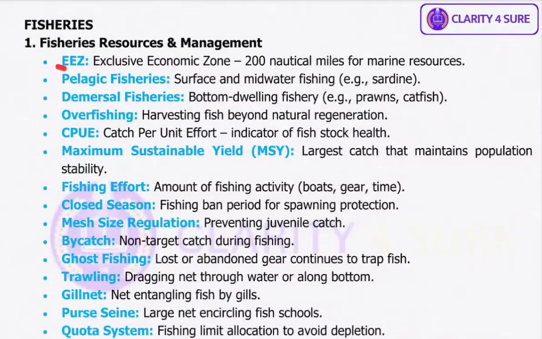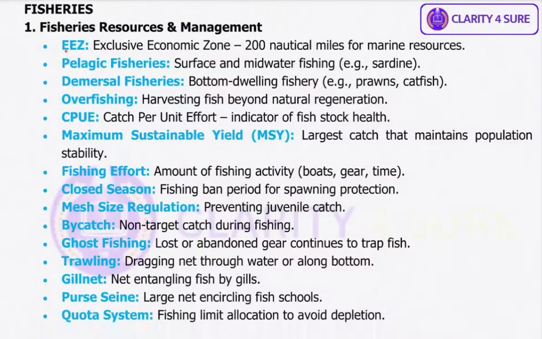So today we are going to discuss all the terminologies related to fisheries. This is very important for your examination. Something or the other can be asked from here, and it also helps you build up your fundamentals. So the first one is exclusive economic zone.